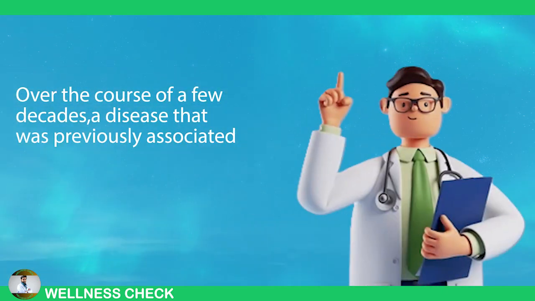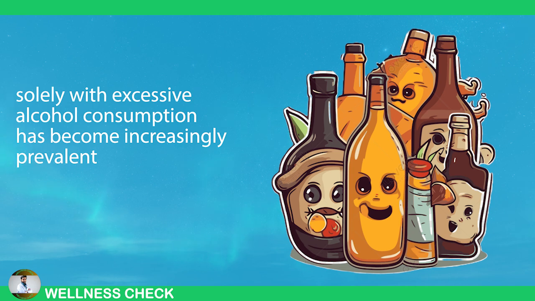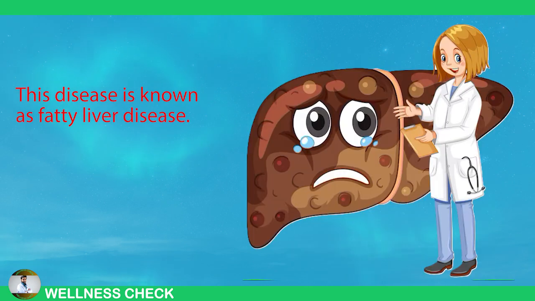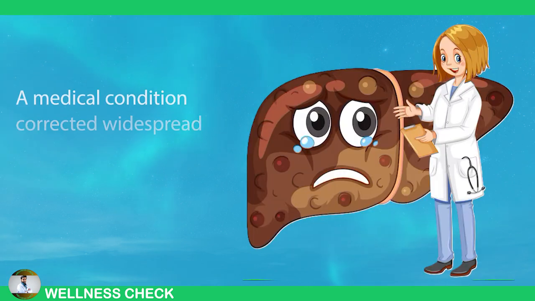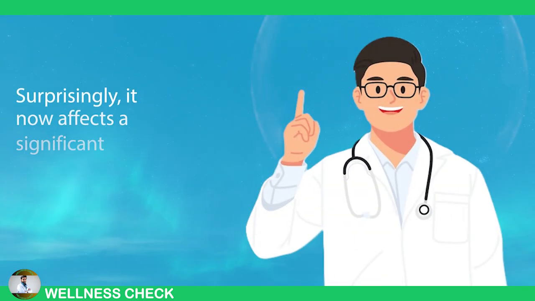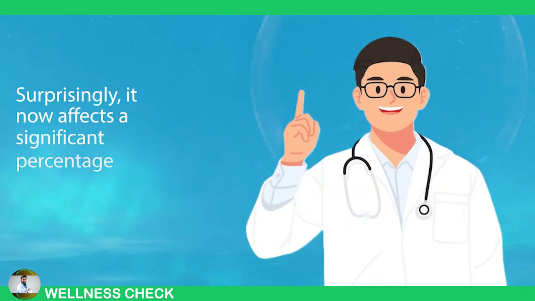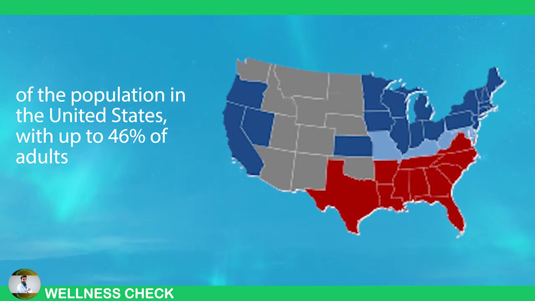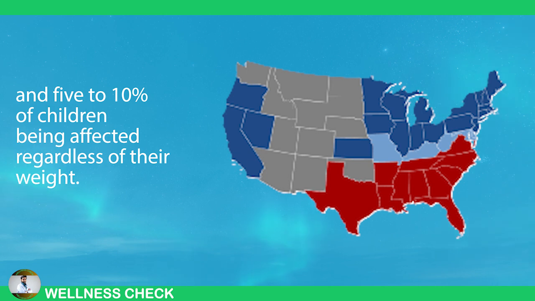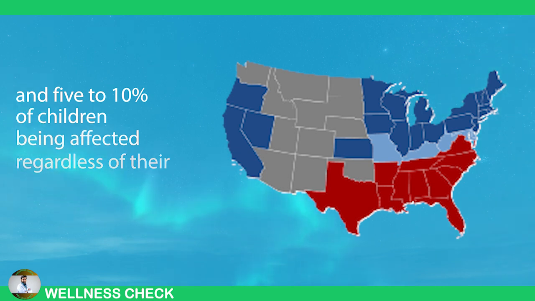Over the course of a few decades, a disease that was previously associated solely with excessive alcohol consumption has become increasingly prevalent among both children and adults. This disease is known as fatty liver disease, a medical condition characterized by the accumulation of fat in the liver. Surprisingly, it now affects a significant percentage of the population in the United States, with up to 46% of adults and 5 to 10% of children being affected, regardless of their weight.